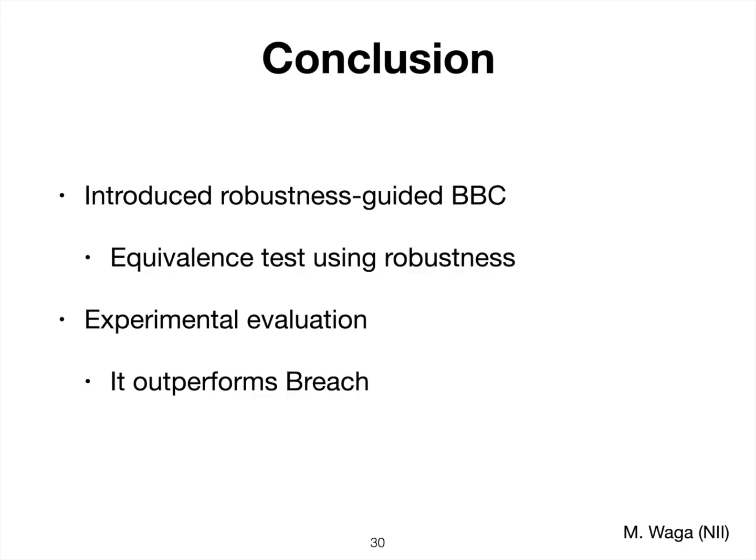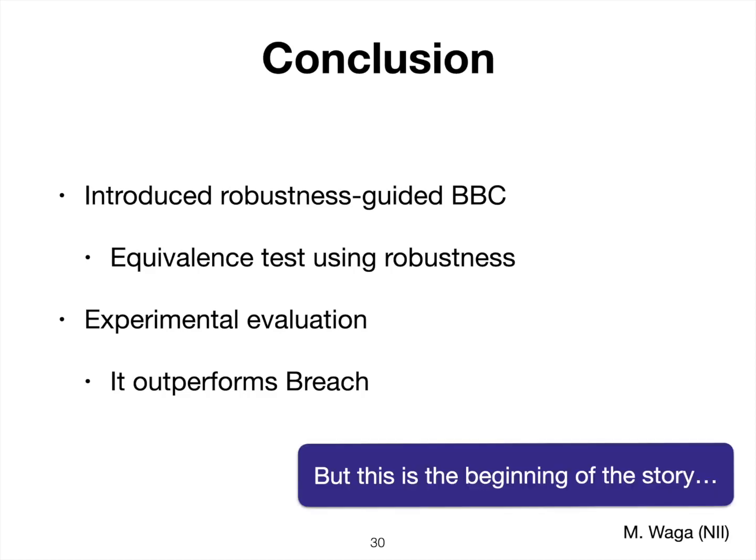Okay, so in conclusion, we introduced robustness-guided black box checking, and we used robustness for the equivalence test. Our experimental evaluation shows that it outperforms Breach. This is good, but I would say that this is just the beginning of the story to exploit the system approximating model, which is obtained in the previous testing trials.